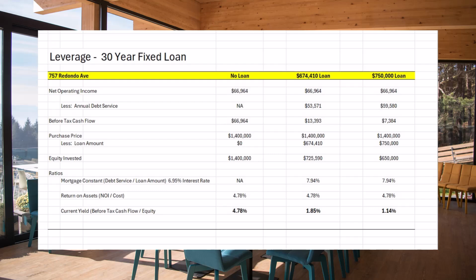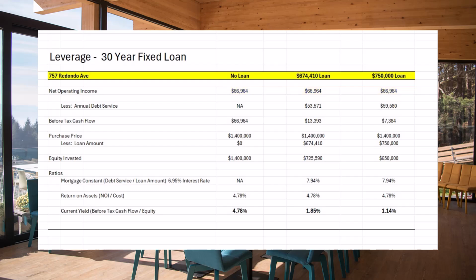What I'm going to do now is work through 3 different scenarios demonstrating leverage and its impact on the current yield to the investors. First of all, let's look at this scenario. We have a property that is encumbered by a 30-year fixed loan. Now, all I'm doing at this point is working through the same numbers that appear on our spreadsheet. The net operating income is $66,964. And in these 3 different scenarios, that will not change.